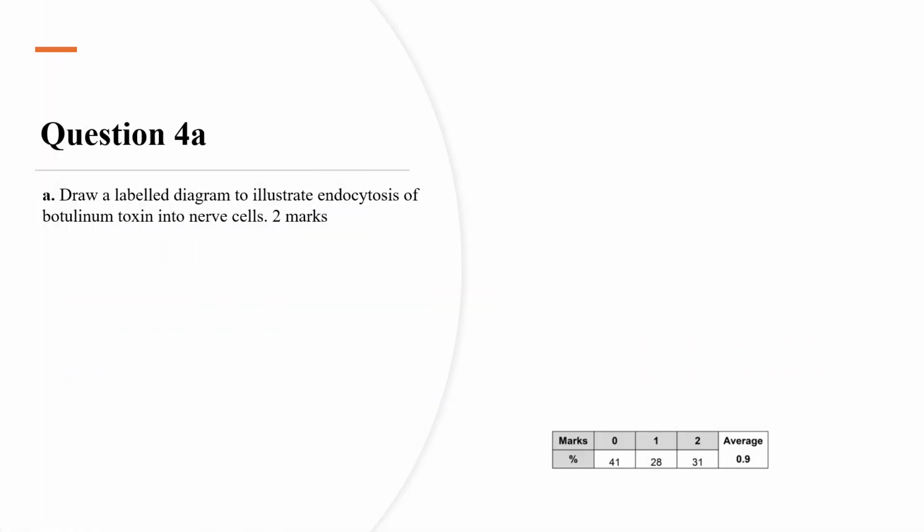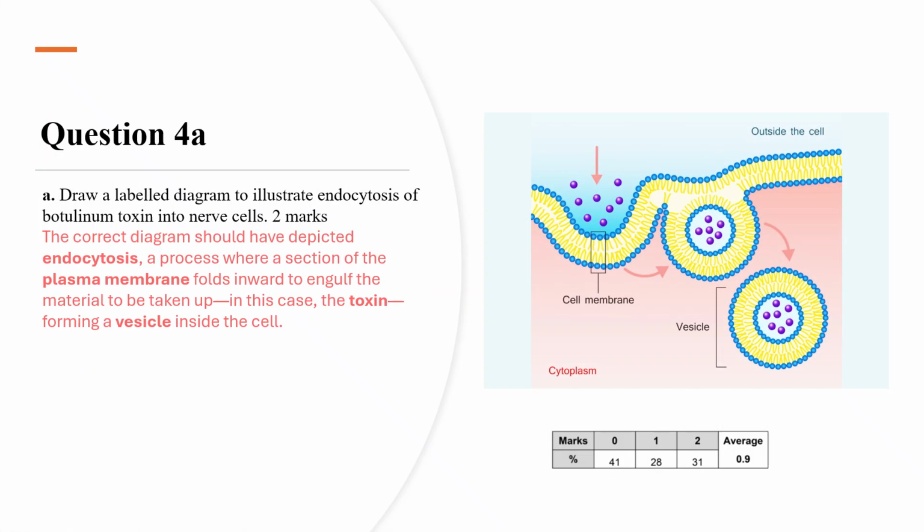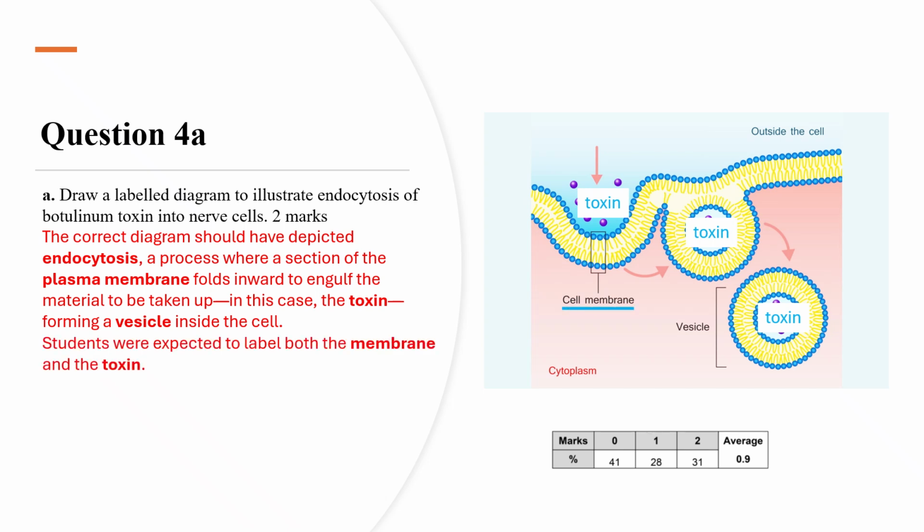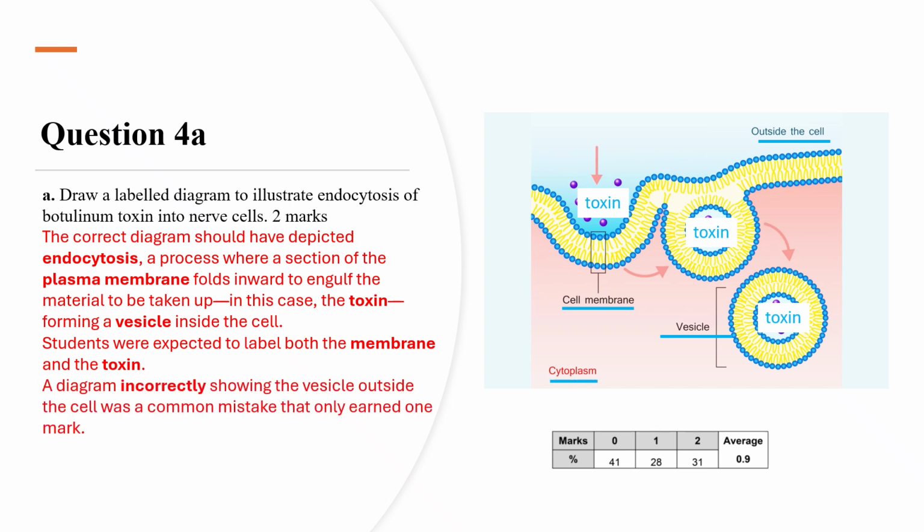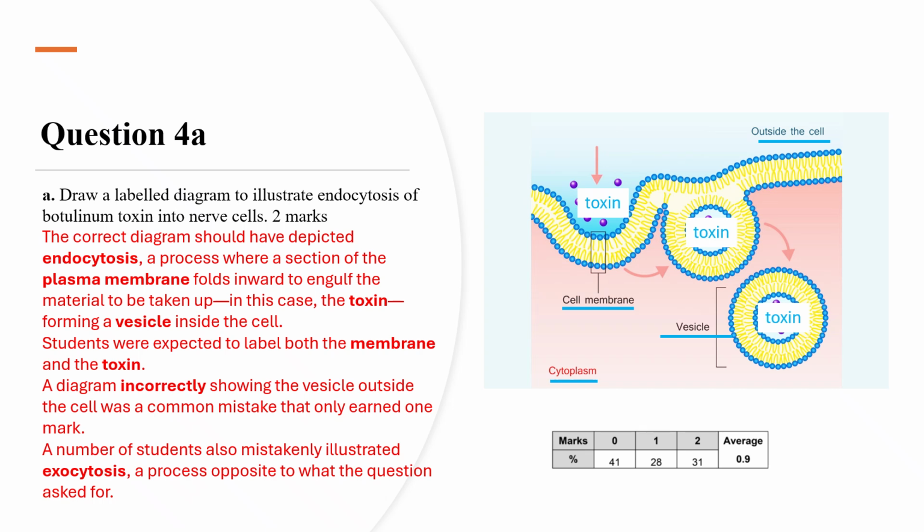The correct diagram should have depicted endocytosis, a process where a section of the plasma membrane folds inward to engulf the material to be taken up, in this case, the toxin, forming a vesicle inside the cell. Students were expected to label both the membrane and the toxin. A diagram incorrectly showing the vesicle outside the cell was a common mistake that only earned 1 mark. A number of students also mistakenly illustrated exocytosis, a process opposite to what the question asked for.